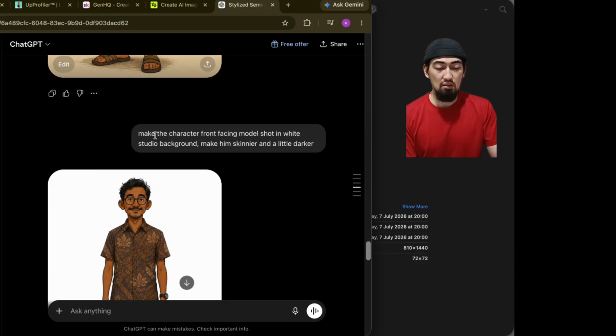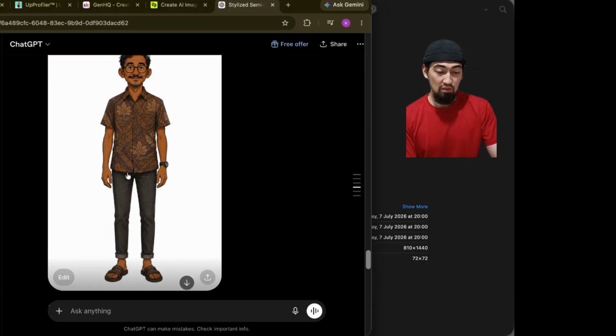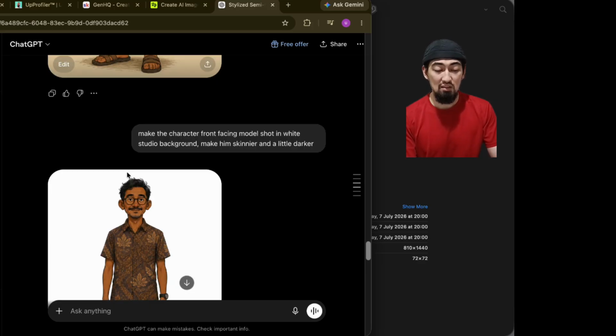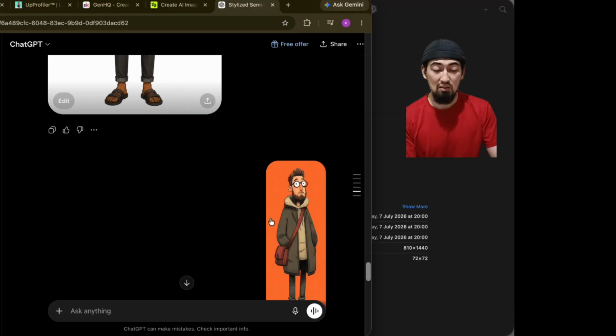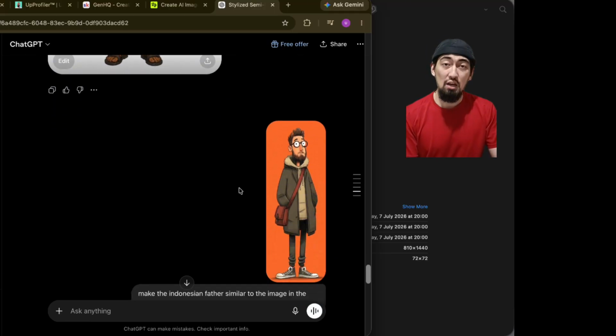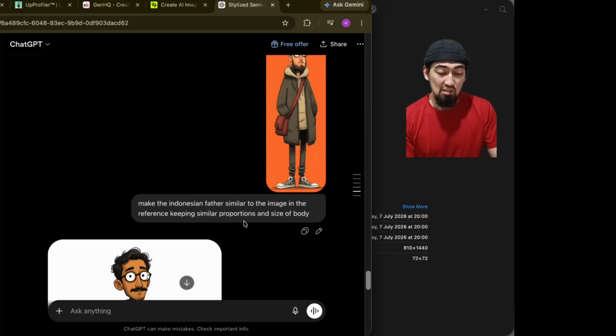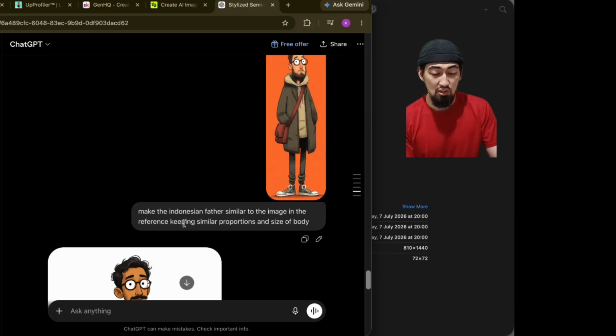Then I said make the character front-facing model shot in white studio background, make him skinnier and a little darker. Then it gave me this. Now this is closer to the image that I want, but still I wasn't very happy with this because it didn't quite get the same similar style as I wanted. So I re-uploaded this picture and I said make the Indonesian father, which is this guy, similar to the image in the reference, keeping similar proportions and size of body.